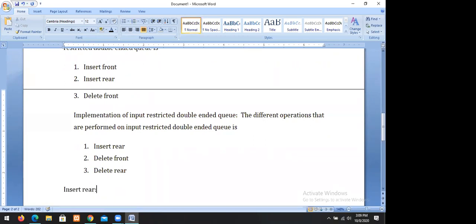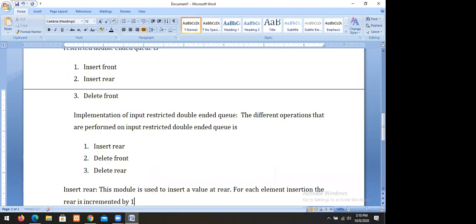Insert rear. So what is insert rear? This module is used to insert a value at rear.